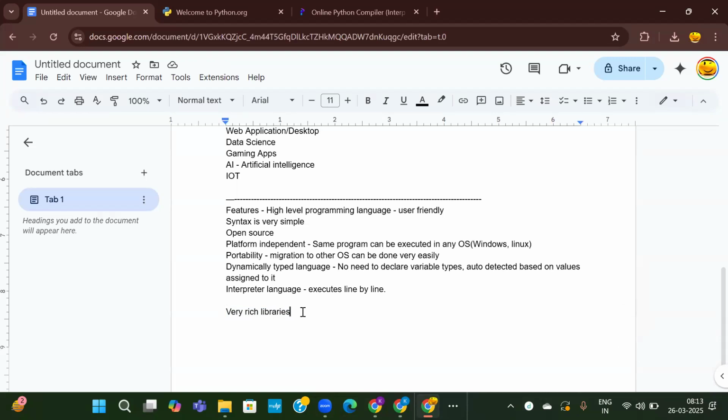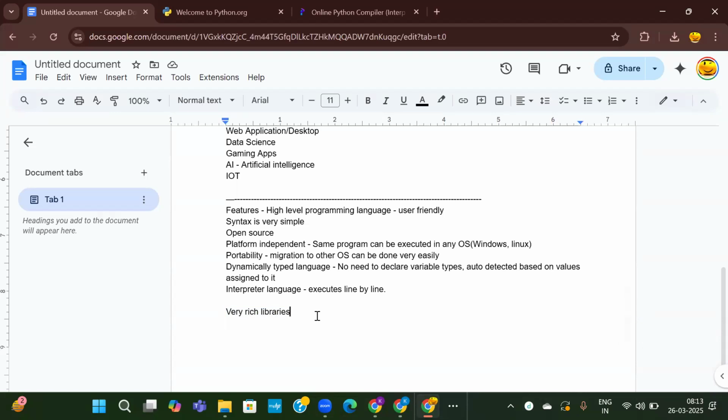If you want to do some calendar related functions, if you want to prepare a calendar, Python has already that library. You just have to import it and create a calendar. That is very simple. So it has very rich libraries, not only for calendar. There are so many like that. Whatever functionality you define, it has a library in Python.